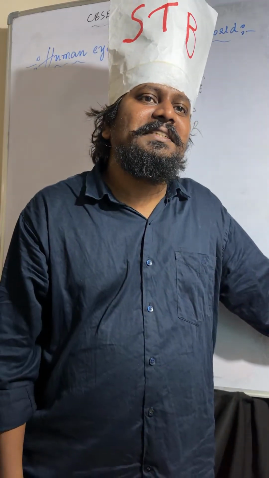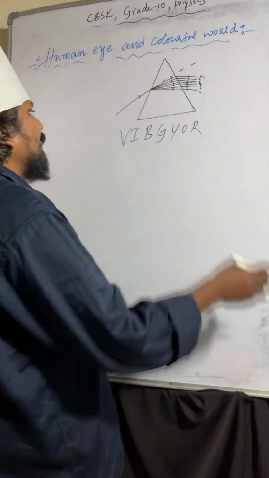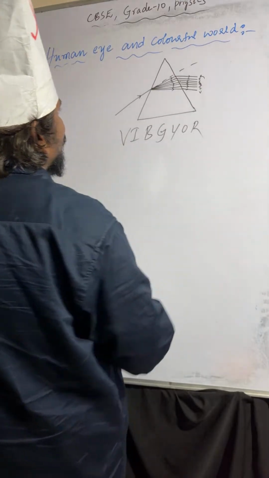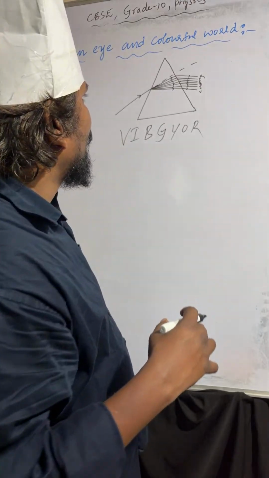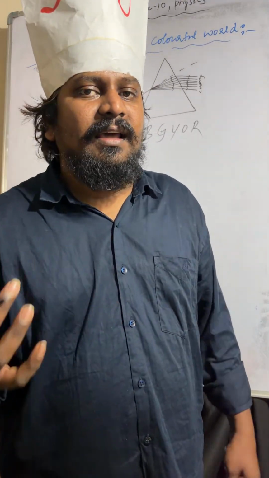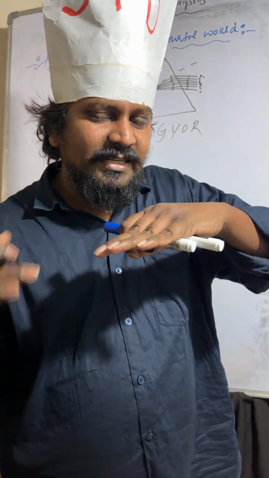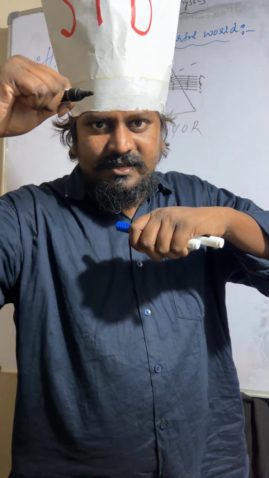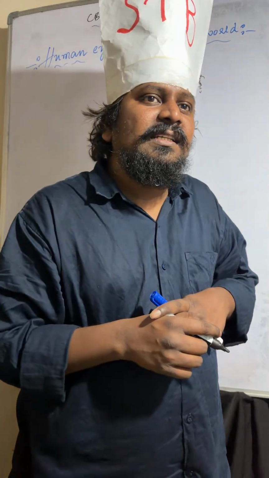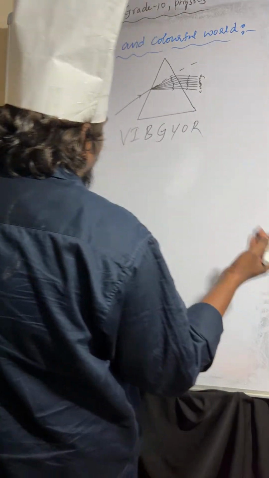Splitting a white light into 7 colors is known as dispersion. Violet, indigo, blue, green, yellow, orange, red. Violet deviates the most, red deviates the least. That's why violet is at the bottom and red at the top. It depends on wavelength and refractive index.